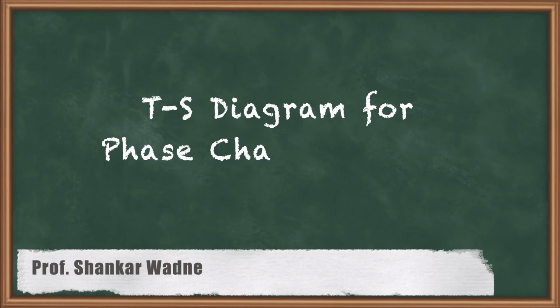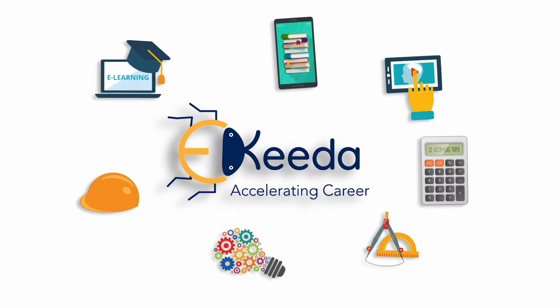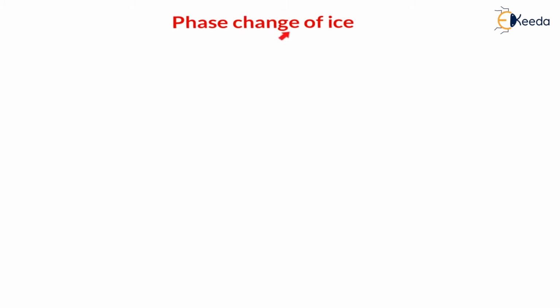Hello my dear students, in this lecture we are going to see a phase change of ice. Whenever ice is heated at atmospheric pressure, we have learned that ice will convert into water and water will convert into vapor. Now let us understand this phase change. Ice is nothing but H2O, the solid form of water.